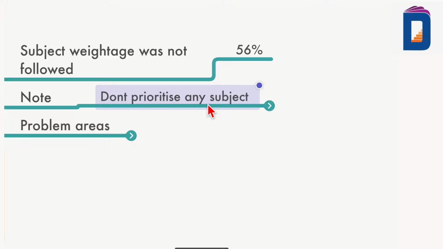Recently, 2 days before the exam, I spoke to one student, and you know what she said? She said, I didn't do a few subjects, and one was pharmacology. But I did very well. You can't prioritize any subject. No, it should be equal prioritization.